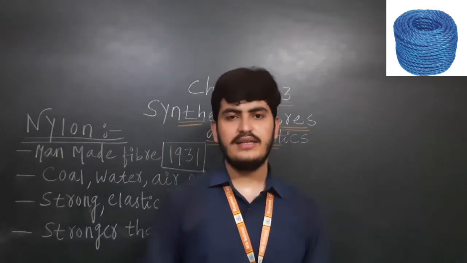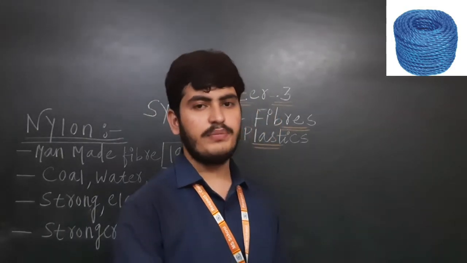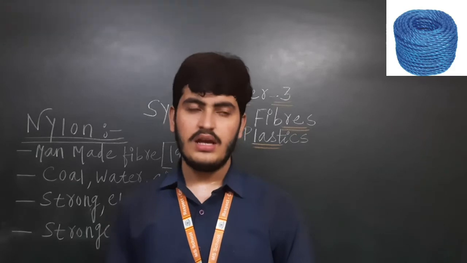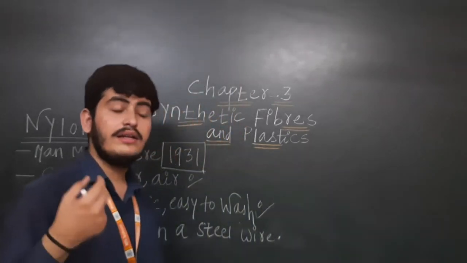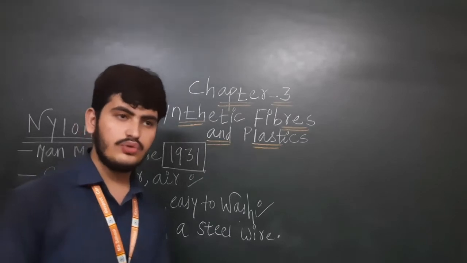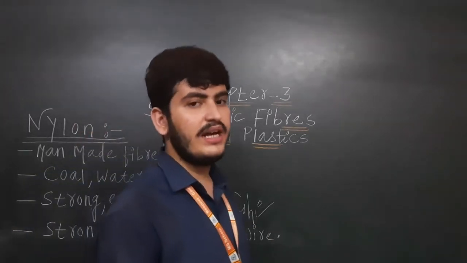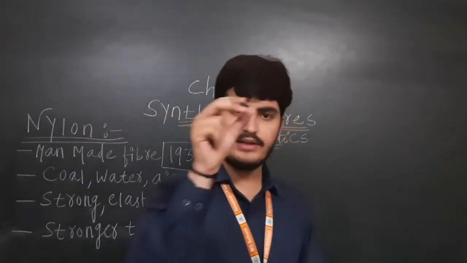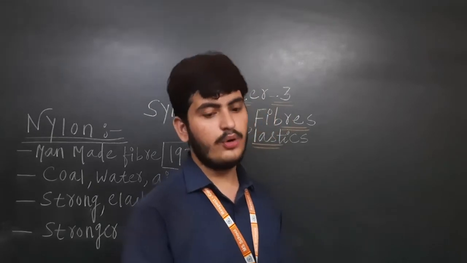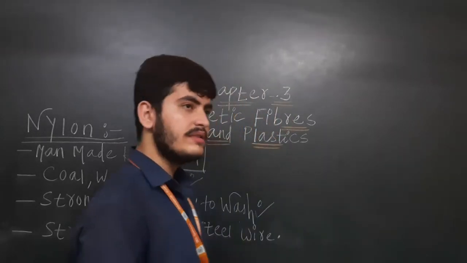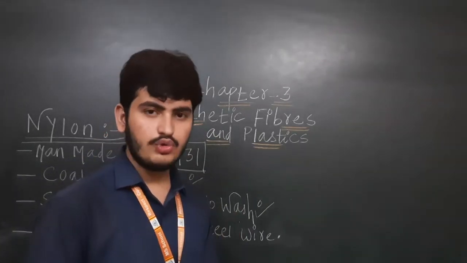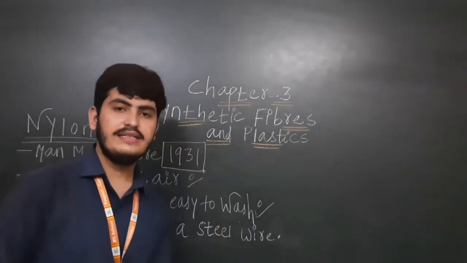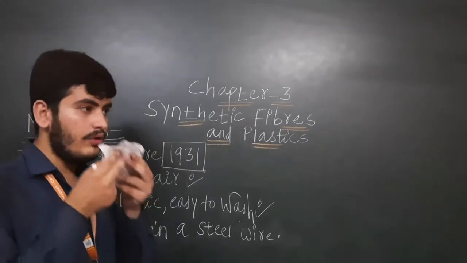Now where are we using nylon? Nylon is used to prepare socks, toothbrushes, car seats, belts, curtains. Nylon is also used for making parachutes, and also the mountaineers who climb mountains with the help of a rope. That rope is also made up of nylon. So socks, curtains, toothbrush, then parachutes and the rope, all these things are made up of nylon only.